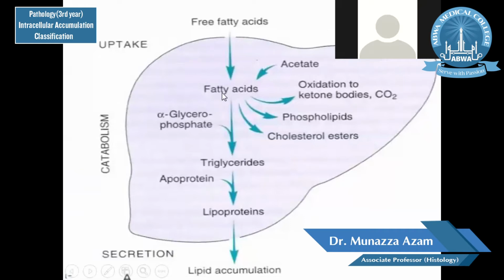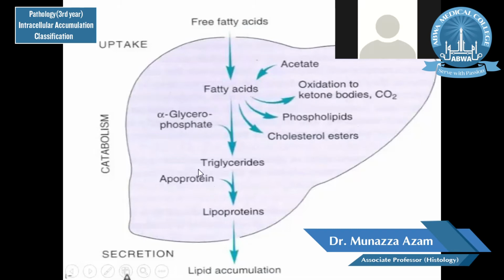free fatty acids are catabolized, and by different enzymes and with the help of different substrates are converted into different metabolites. For example, by the inclusion of acetate, fatty acids are converted into cholesterol esters. Fatty acids help in the formation of phospholipids, and fatty acids are oxidized to ketone bodies, and carbon dioxide is formed.